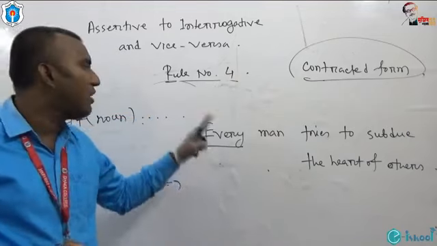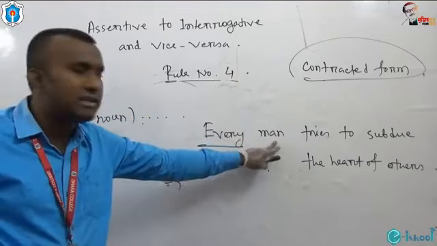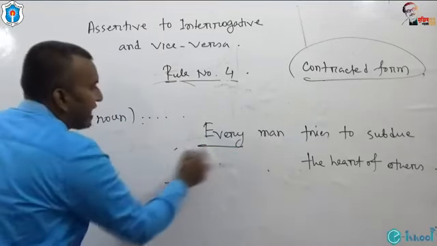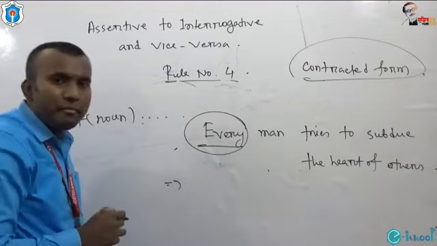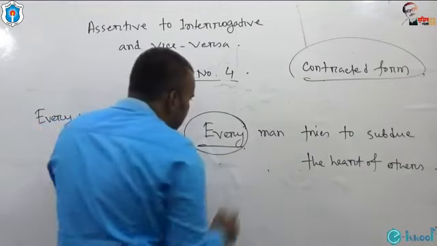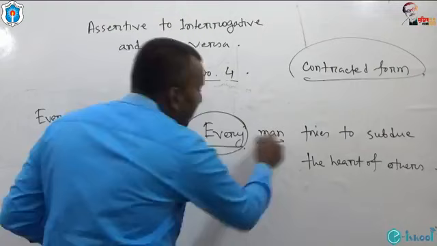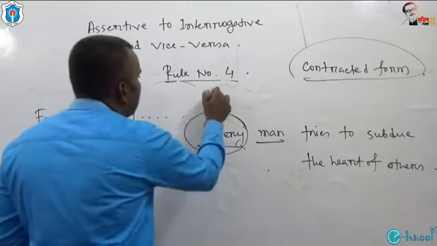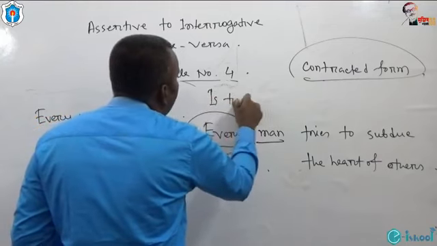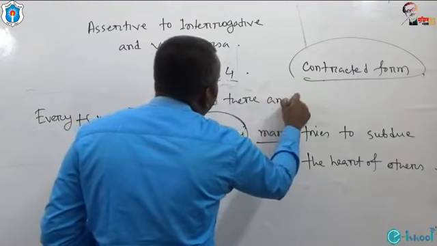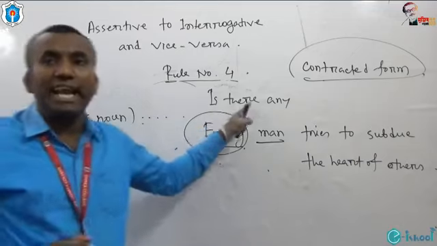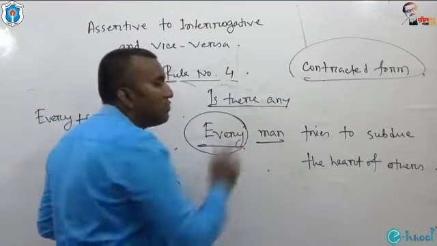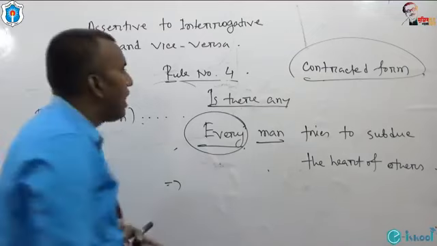So how can I turn this assertive sentence into interrogative? If you get any use of every, and after this every, if you get any use of a separate noun, you have to start with is there any. To make it interrogative, you have to start with is there any.